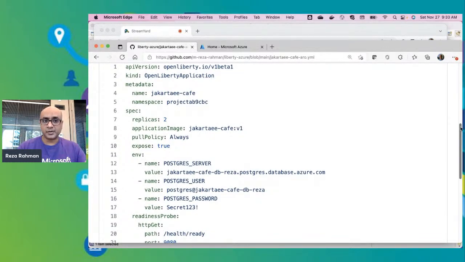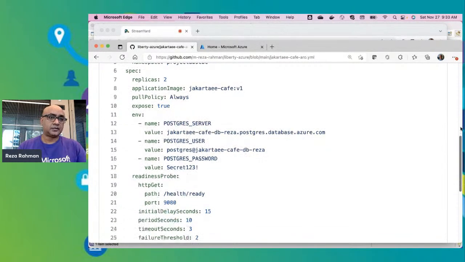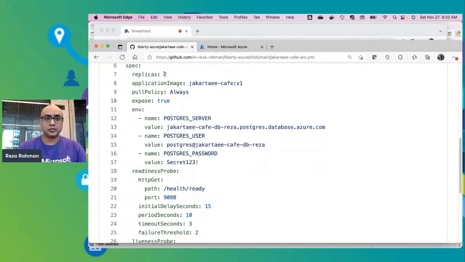You have to specify a name of this deployment. I'm calling it Jakarta EE Cafe. You have to specify a namespace or project. That is a project that we have created beforehand. You have to specify how many replicas you want. We want 2 replicas of this application. You have to specify the application image, and that is the application image that we specified earlier. And it is resolving automatically to the default container registry for OpenShift. This is why this name can be actually very short.